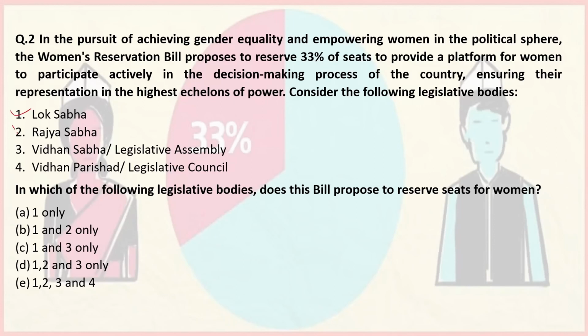In which of these does this bill propose to reserve seats for women? We can solve this by elimination. We've already seen that this reservation won't be applicable for Rajya Sabha and Legislative Council. So we can eliminate 2 and 4. The answer is 1 and 3, so the answer is C for Calcutta.